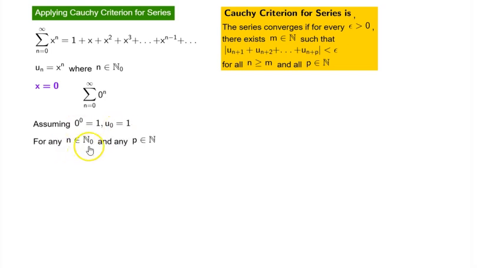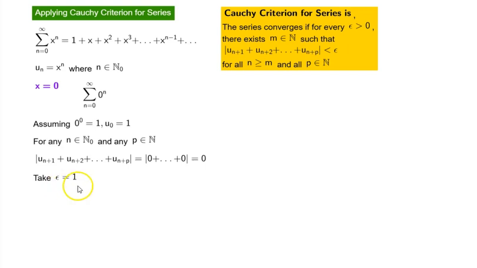For any n in N sub naught and any p in N, the absolute value of the tail series is equal to 0 plus 0 plus 0 plus 0, which is equal to 0. The moment I say tail series, you should understand that I'm not including 1 or any number of initial terms, a finite number of terms.